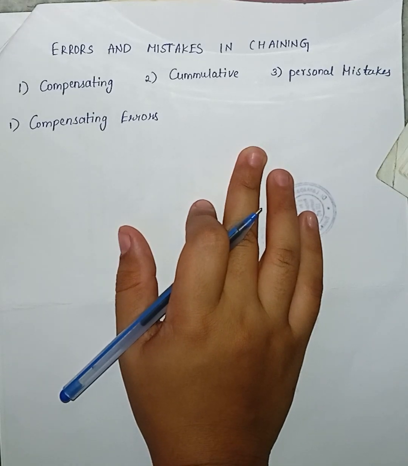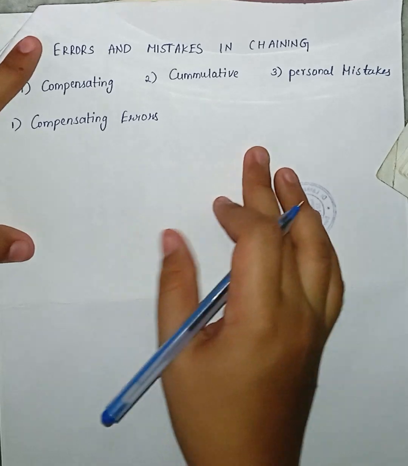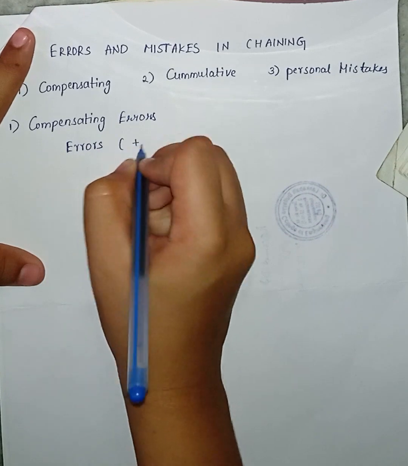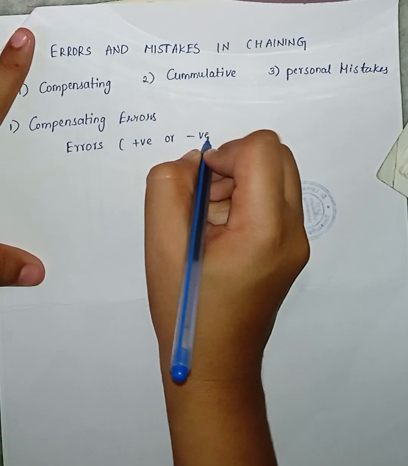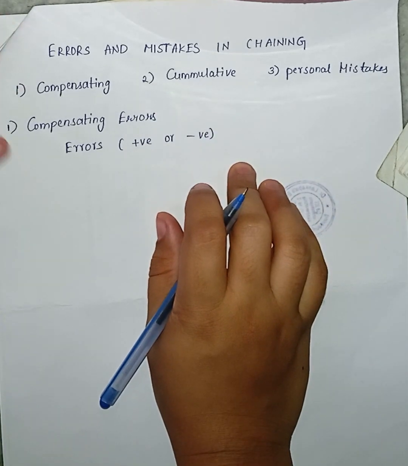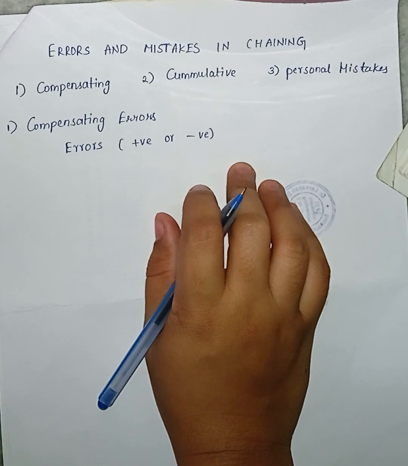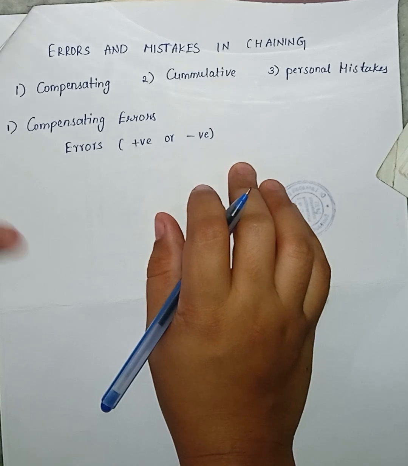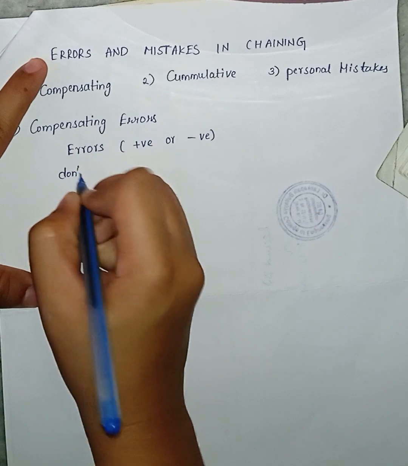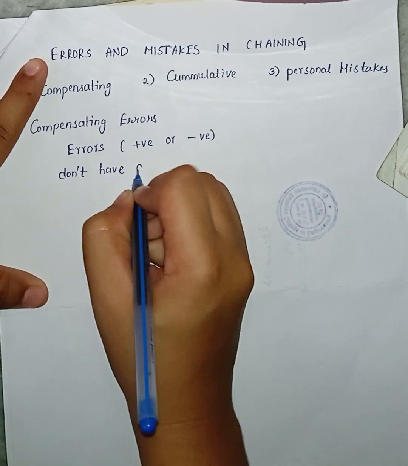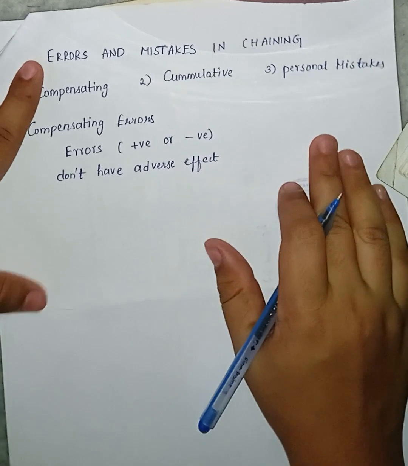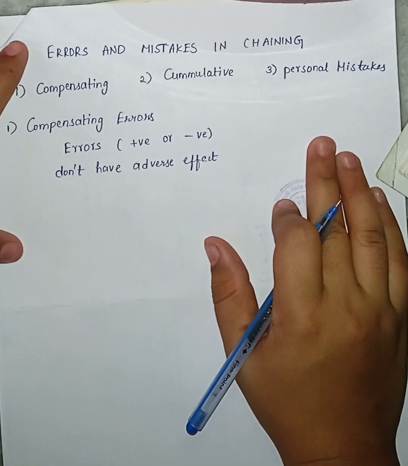The errors which may occur in both directions, that is both positive and negative, and which finally tend to compensate, are known as compensating errors. The error may be either positive or negative, and finally it tends to compensate. These errors do not have a serious or adverse effect on the survey work. Whenever we are doing surveying, compensating errors do not show much effect.